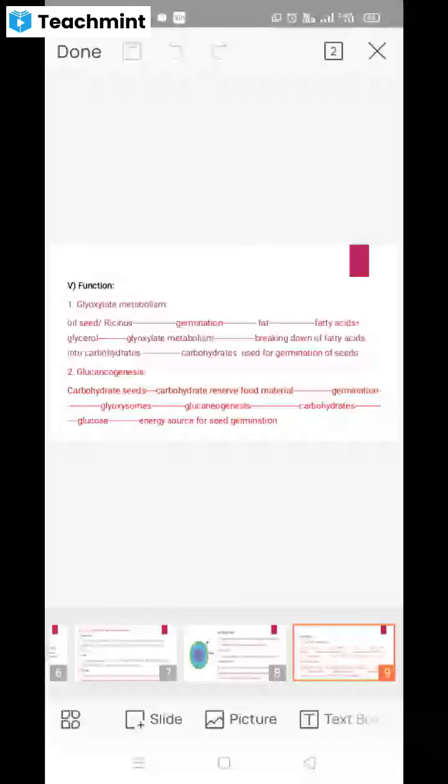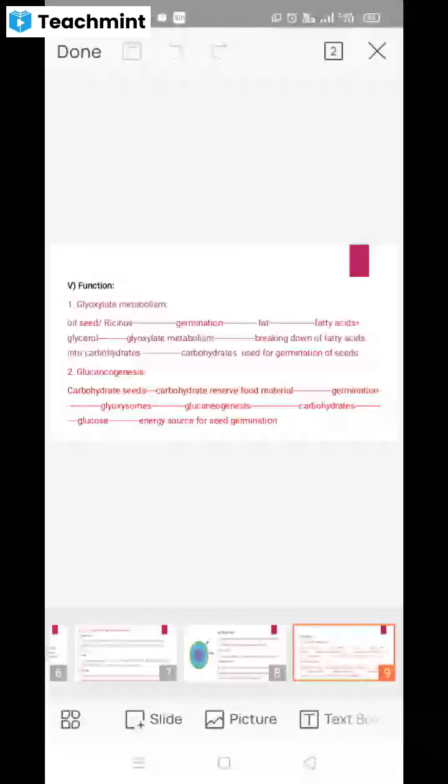Same here, formation of glyoxysomes also takes place from the endoplasmic reticulum. This endoplasmic reticulum is shown in the yellow color. When this endoplasmic reticulum goes under the budding process, these buds will be separated and they form the